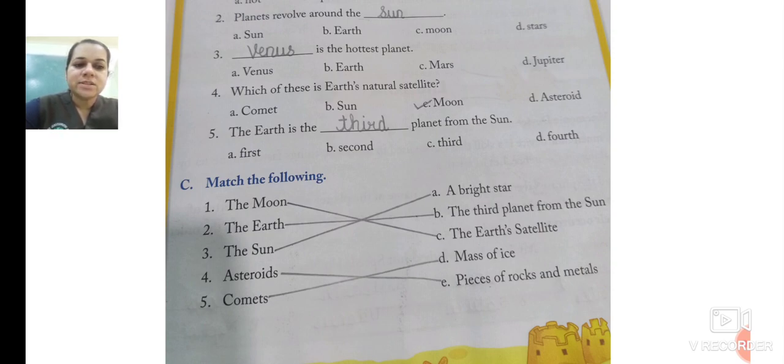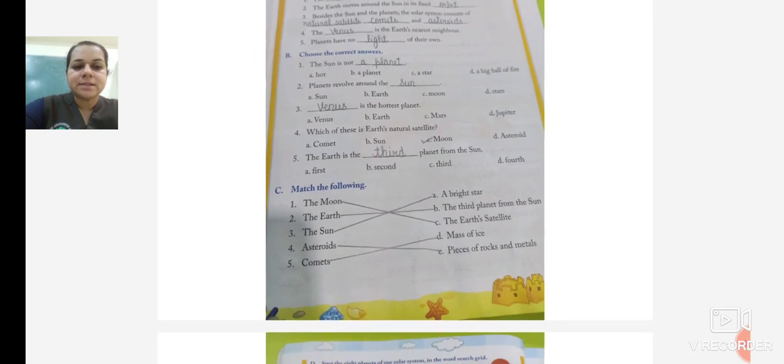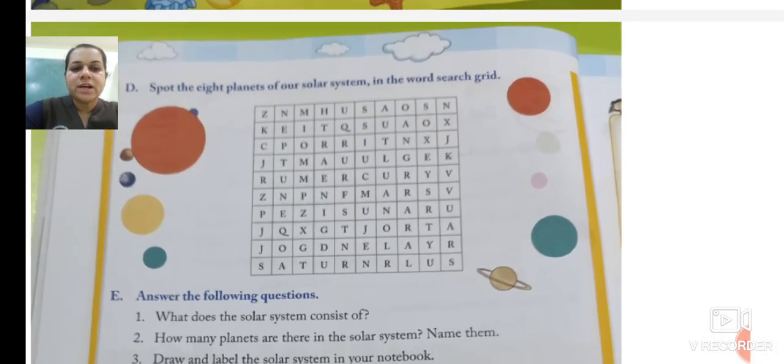The sun. What is the sun? It is a bright star. The sun is a bright star. The sun is not a planet. It is a bright star. Asteroids. What are asteroids? Asteroids are pieces of rocks and metals. Comets. What are comets? Mass of ice.